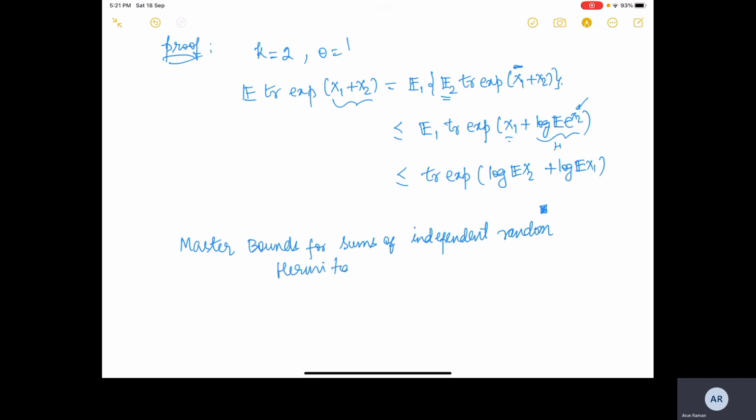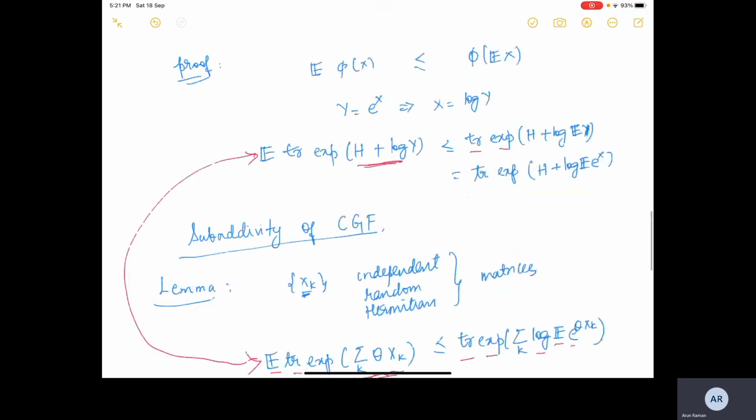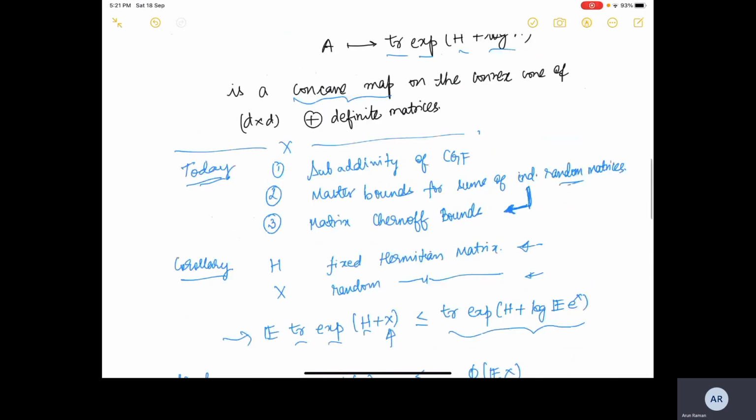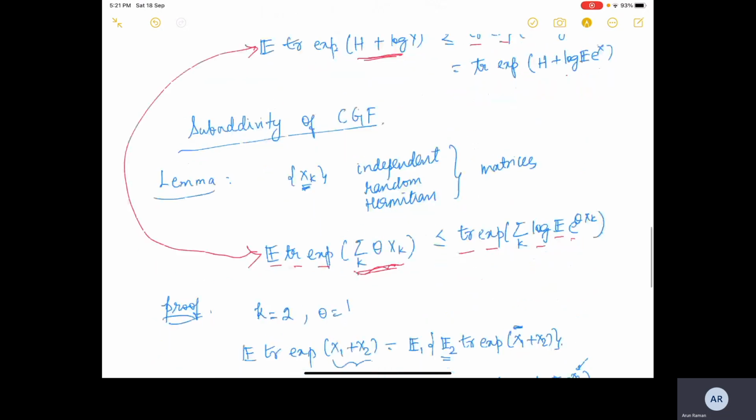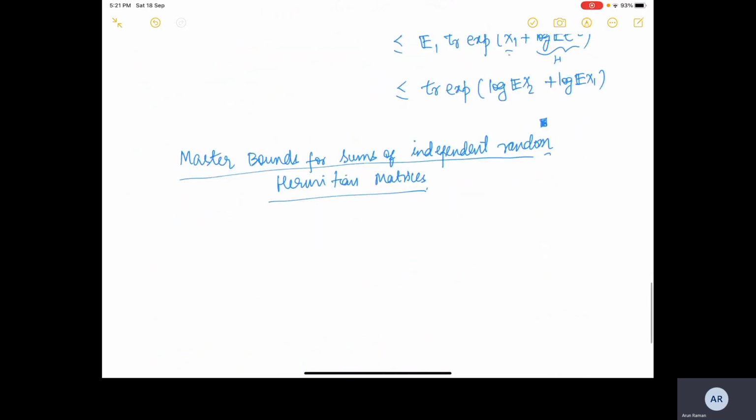I'm sorry, I think earlier I mentioned that they are any general matrices, but not. When I was introducing it, so this is random Hermitian matrices, because all the results we have proved are for random Hermitian matrices.